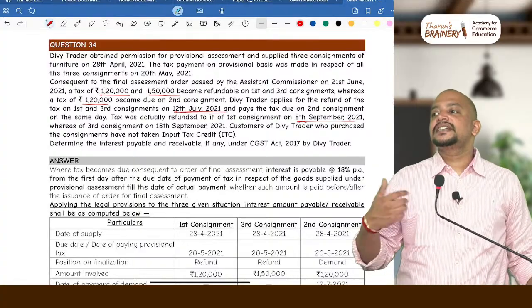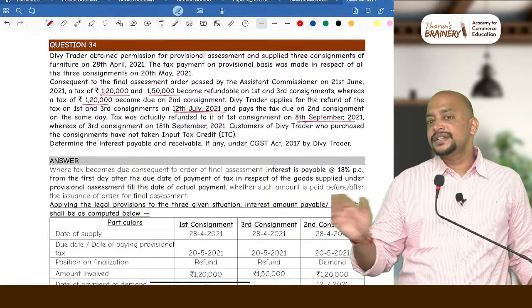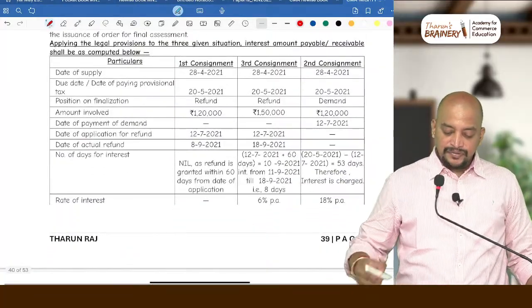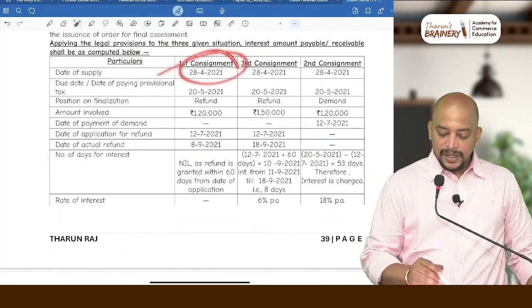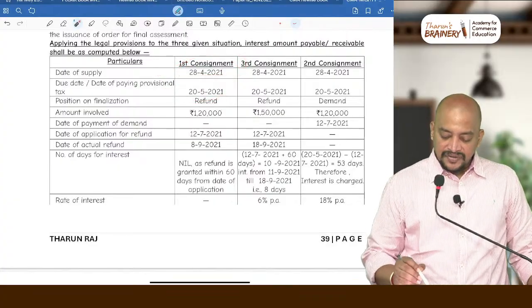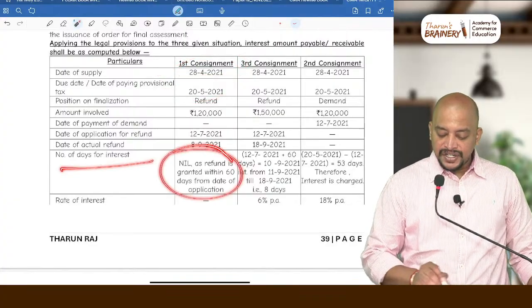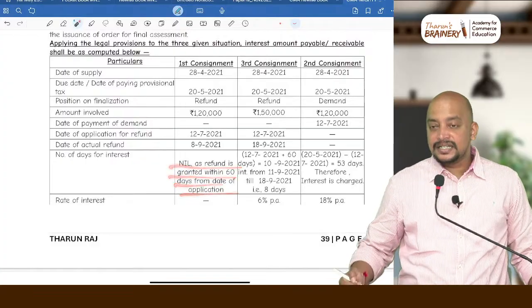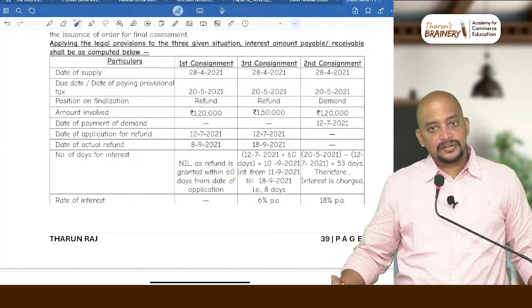So is any interest receivable? No. Interest is not receivable in this case. Is it clear? So that is the answer. So for the first consignment, refund is given, so the number of days for which interest is payable will be nil, as refund is granted within 60 days from the date of application. Is it clear?